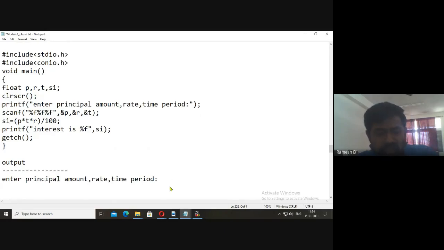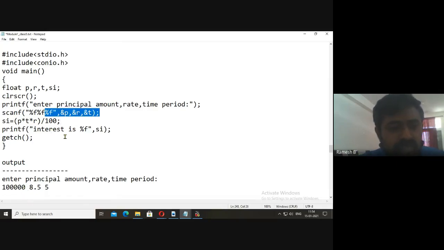Next, you need to enter 1 lakh. Say rate of interest is 6.8, or banks will charge nearly 8.5. Next, time period is 5 years. I'll type enter. As soon as I type enter, 1 lakh will be stored in P, 8.5 will be stored in R and 5 will be stored in T. After that, simple interest will be calculated by using this formula and we will get the result like this. Okay. Let me execute that.